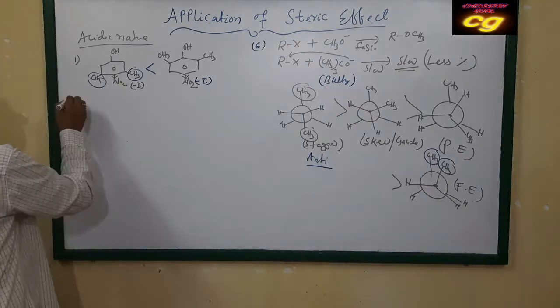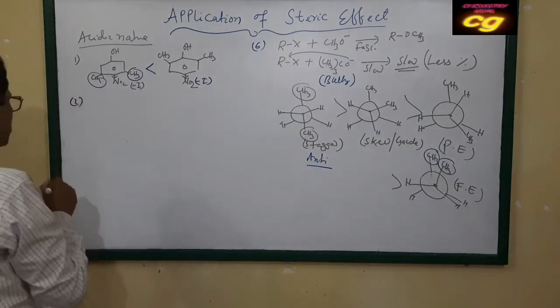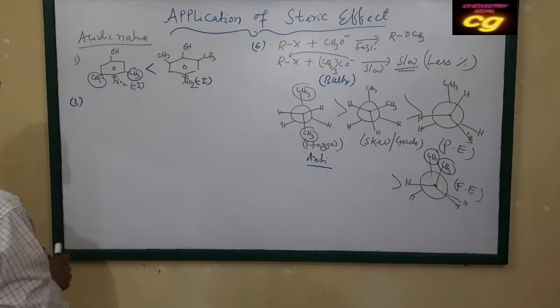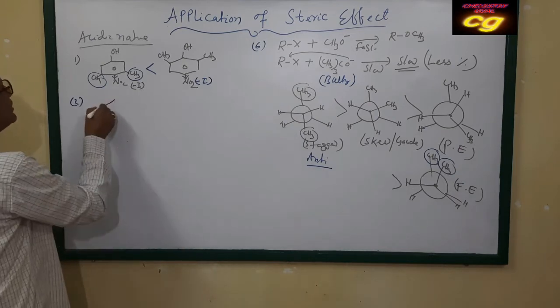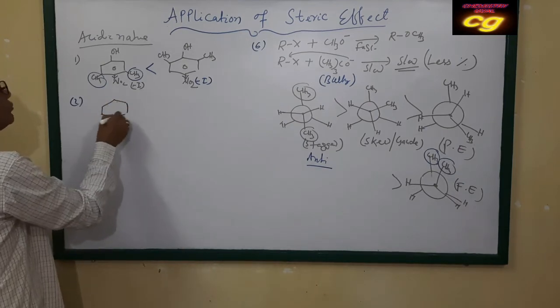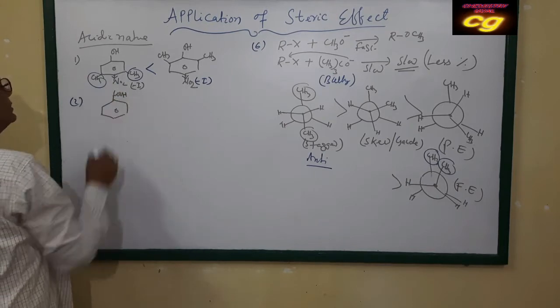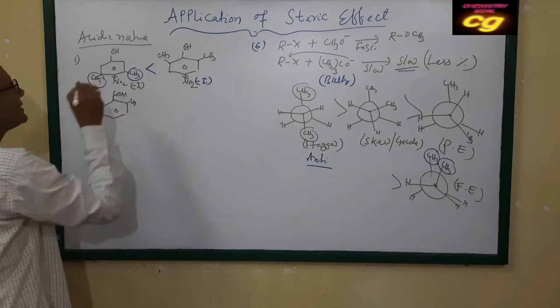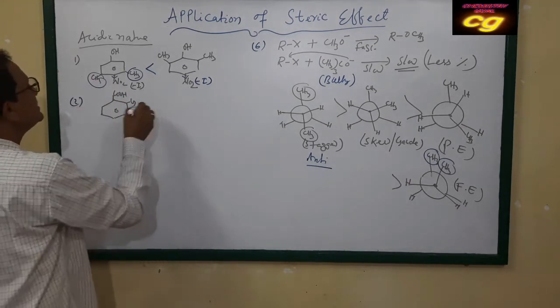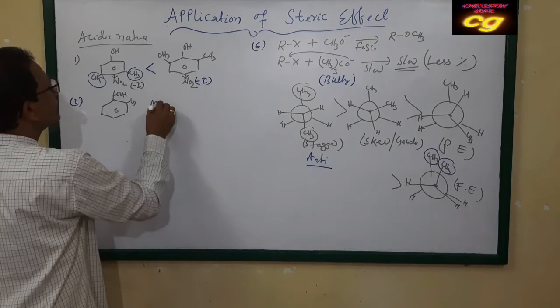This is one example. We can take another example regarding the acidic character, the benzoic acid derivatives, due to the ortho effect. Already we have discussed in the previous class that any group attached at the ortho position increases the acidic character.